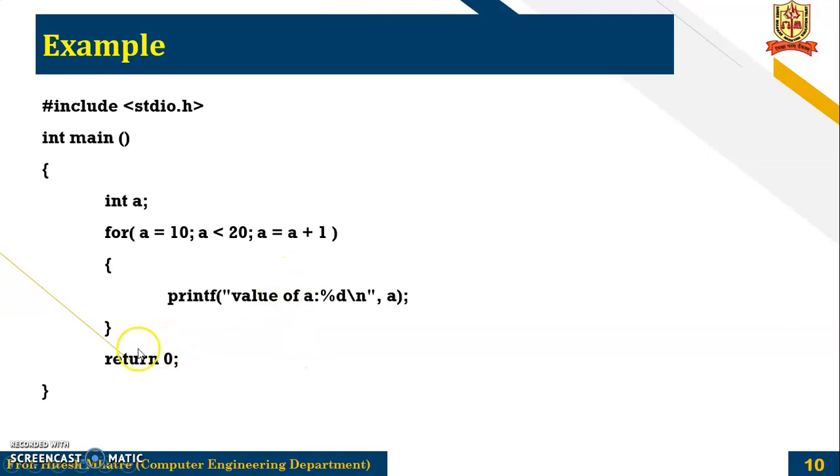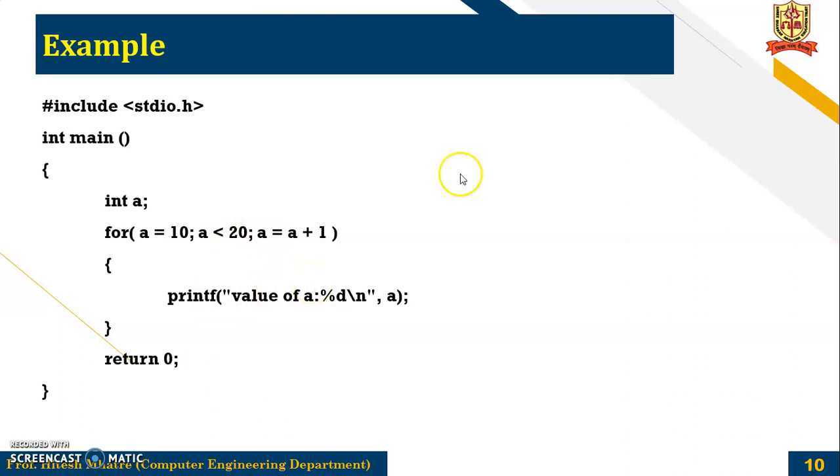Example, so this is the program. Here we have declared a variable integer a. Now for initialization, a equal to 10, so I have initialized the value 10 to the variable a. Check the condition, a equal to a plus 1. So again we are doing the same thing, that is printing from 10 up to 20.